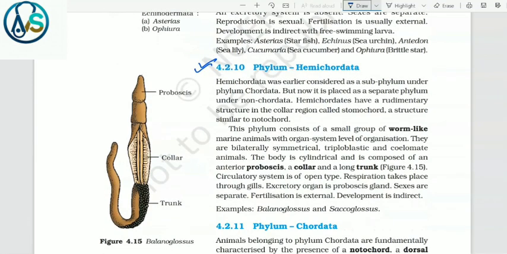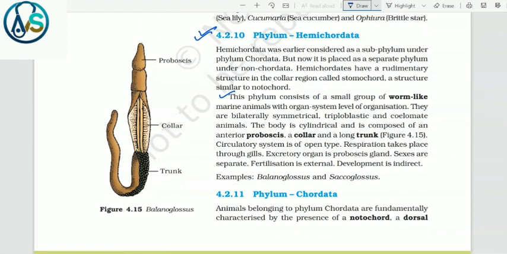4.2.10 Phylum Hemichordata. Hemichordata was earlier considered as subphylum under phylum Chordata, but now it is placed as a separate phylum under non-Chordata. Hemichordates have a rudimentary structure in the collar region called stomochord, a structure similar to notochord. This phylum consists of a small group of worm-like marine animals with organ system level of organization. They are bilaterally symmetrical, triploblastic and coelomate animals. The body is cylindrical and is composed of an anterior proboscis, a collar and a long trunk.